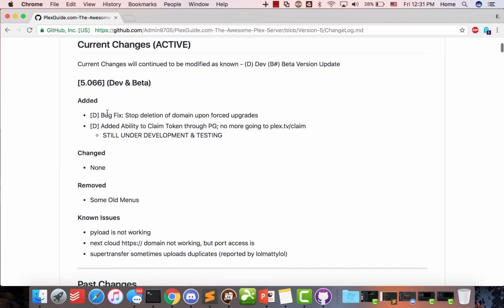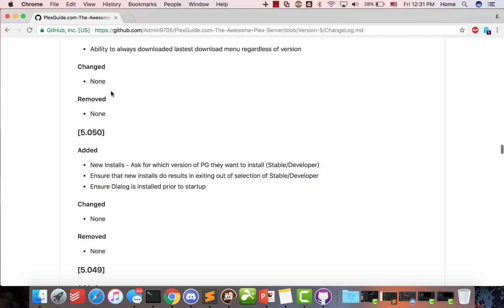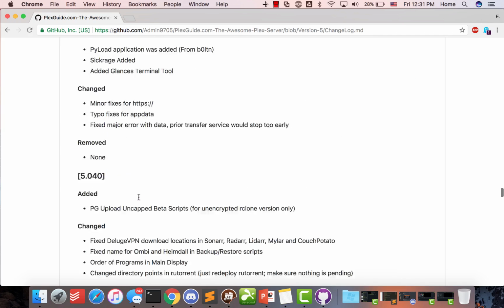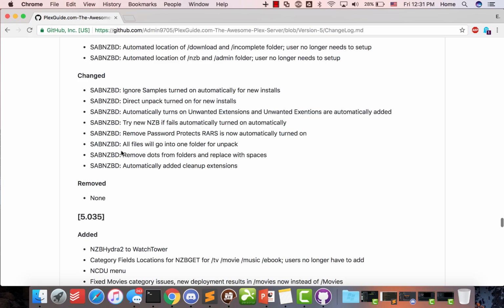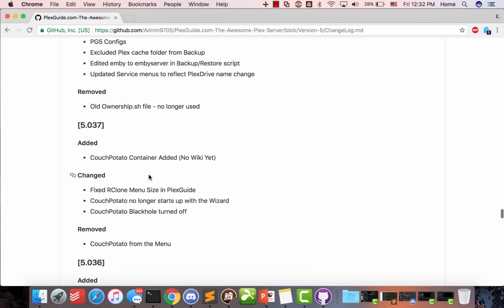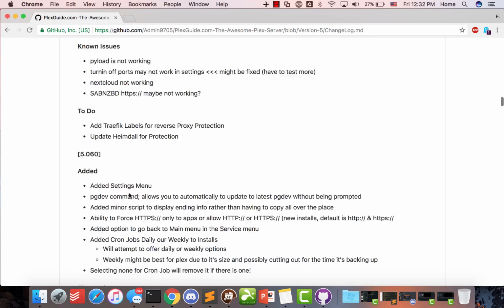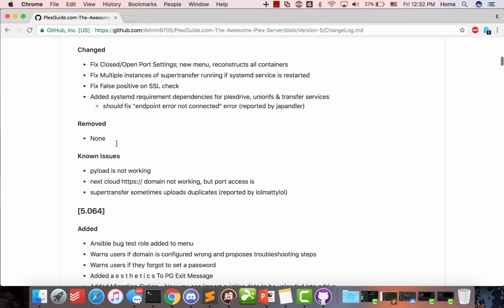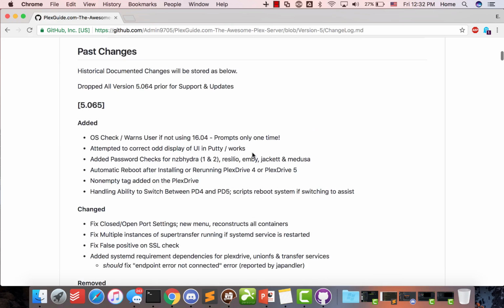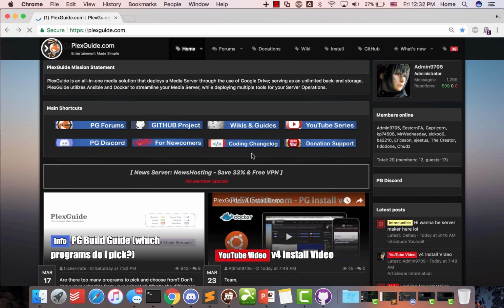So we have a developer and beta version, but these are all changes marked in the past. And I do thank Bait for this, because he was the one kind of yelling at us like, hey, man, what's going on? Because at the time we didn't really have stable versions. It was kind of like just active development. But by documenting the stuff, team members back and forth kind of know what's going on, and if there's something causing problems, we know what it is. So, for example, this isn't developer right now, but we stopped the deletion of domain upon forced upgrades. So there's various things that we do document.